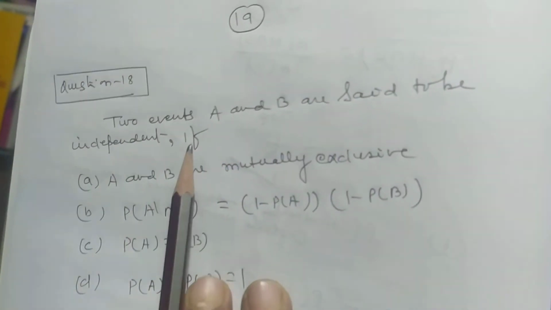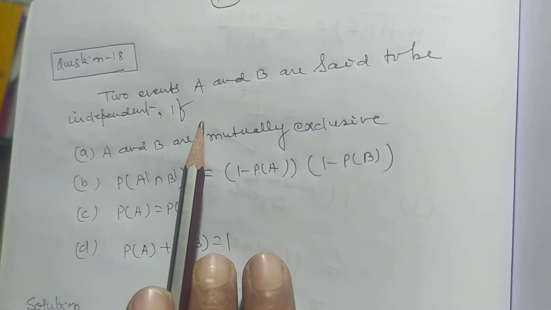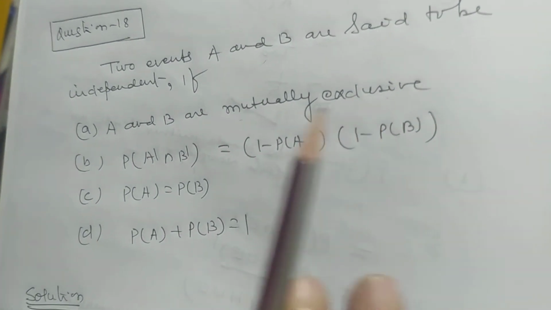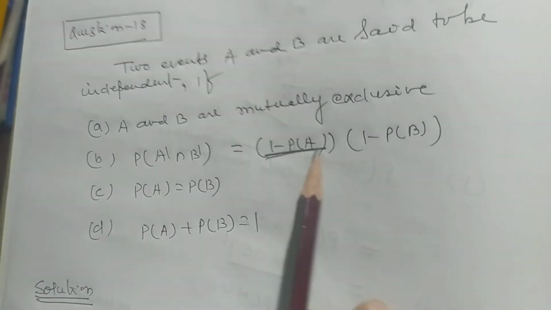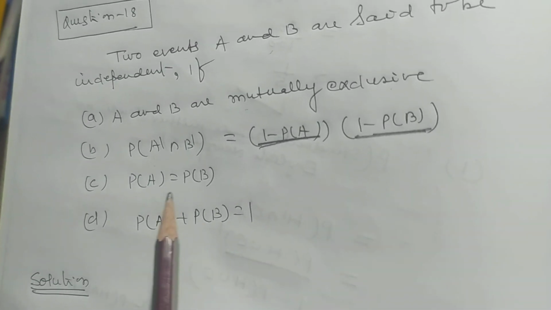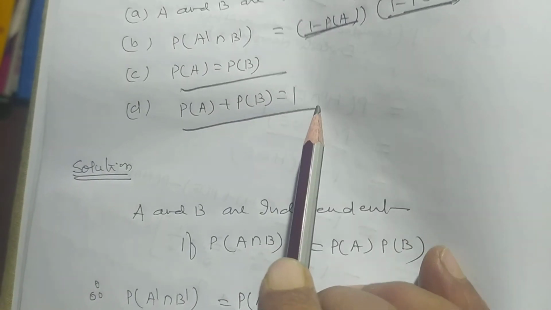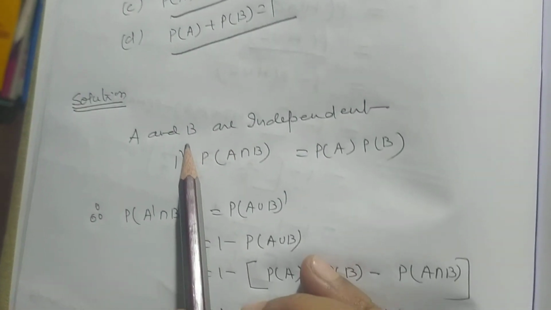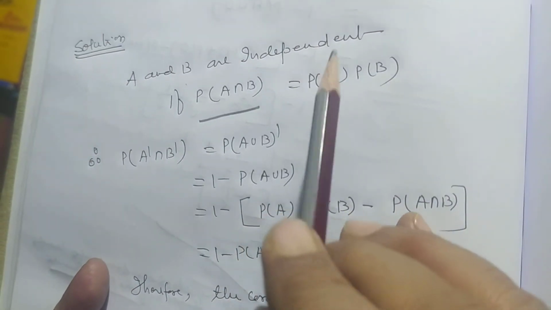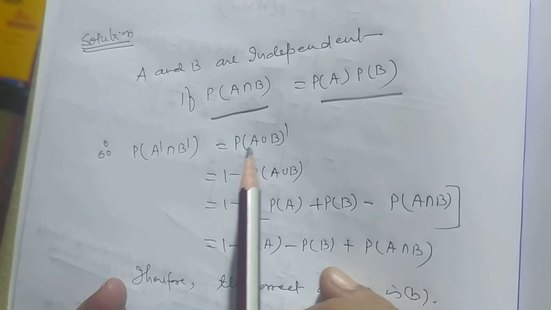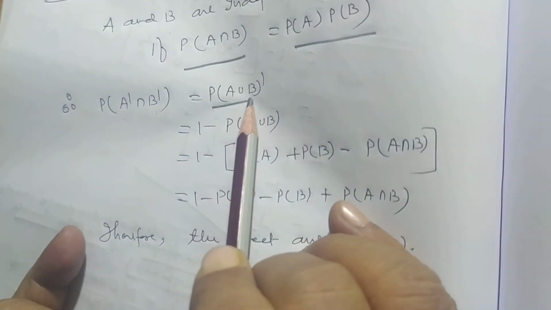Now I want to discuss problem number 18. Two events A and B are said to be independent if A and B are mutually exclusive. Probability of A dash intersection B dash is equal to 1 minus probability of A into 1 minus probability of B. Probability of A is equal to probability of B, and probability of A plus probability of B is equal to 1. A and B are independent events if probability of A intersection B is equal to probability of A into probability of B.